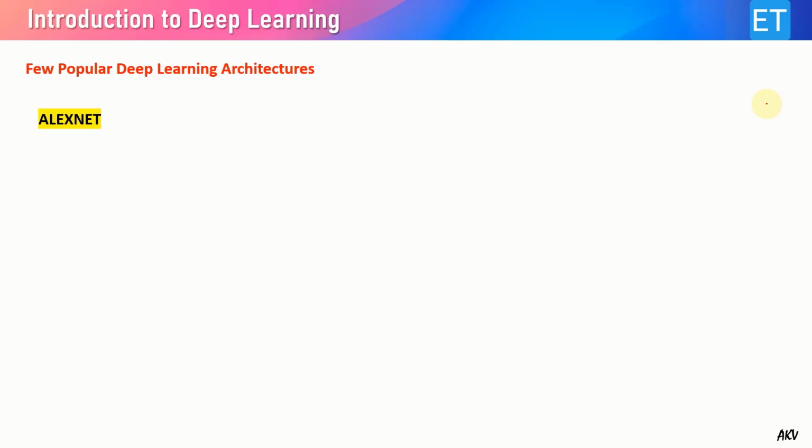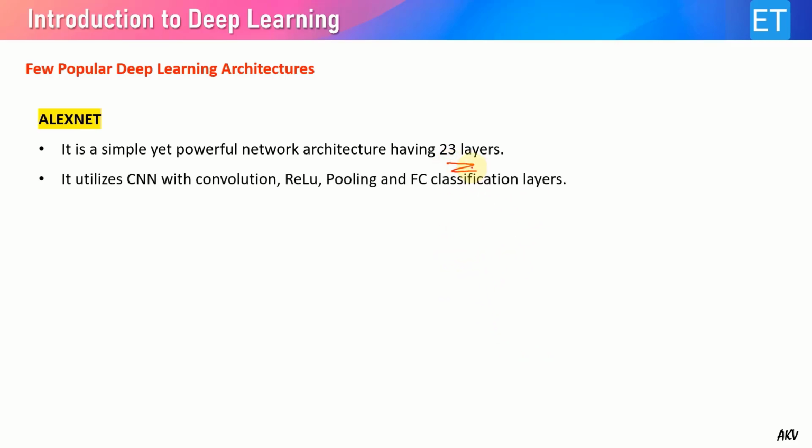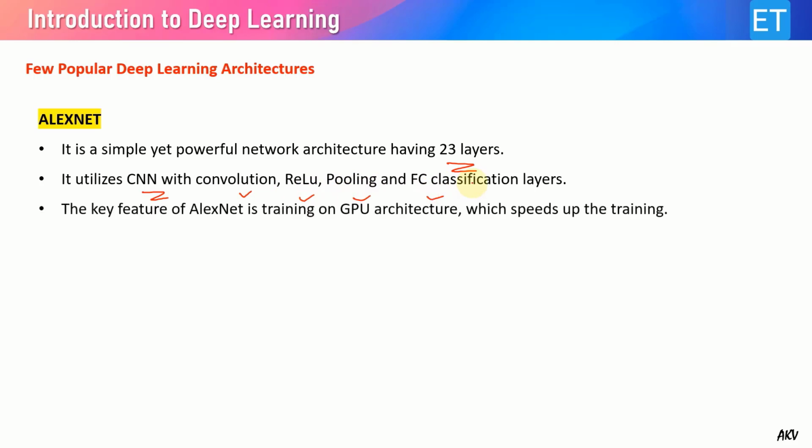A very famous one is the Alexnet. It's a simple yet very powerful network architecture which has 23 hidden layers. It utilizes the CNN with, of course, the same architecture which I have just explained: the convolution, rectified linear units, max pooling, and then fully connected classification layers. The key feature of Alexnet is training on the GPU architecture. That means it supports the GPU architecture for training, so the training speeds up because of the GPU.